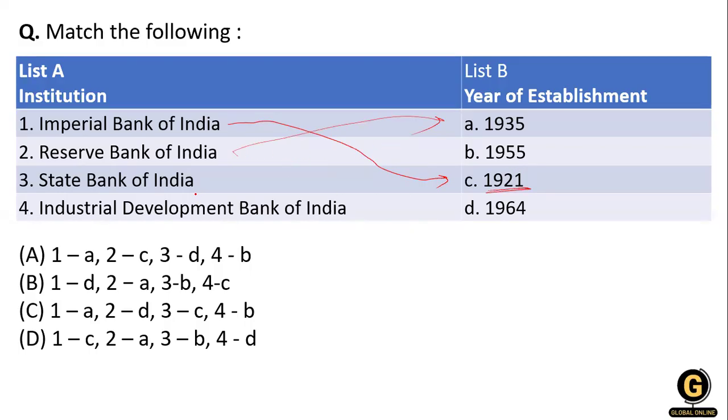After that, State Bank of India is 1955, and IDBI is 1964. So the option is C, A, B, D. So option D is right over here.